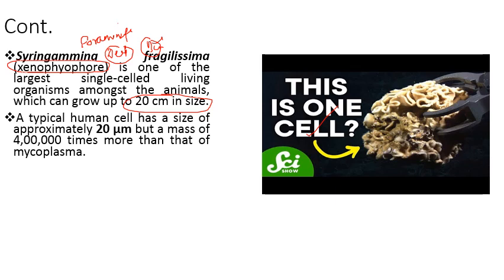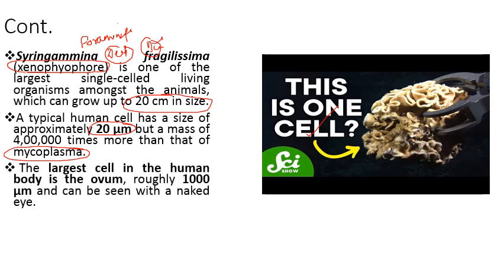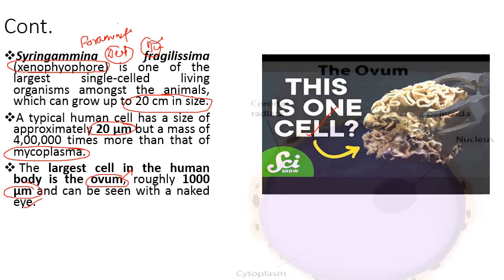A typical human cell has a size of approximately 20 micrometer, but a mass of 4 lakh times more than that of the mycoplasma. तो mycoplasma से ये लगभग 4 lakh times बड़ा होता है. The largest cell in the human body is the ovum, that is the female egg cell, roughly 1000 micrometer, and can be seen with a naked eye. इसको हम बिना माइक्रोस्कोप से देख सकते हैं.